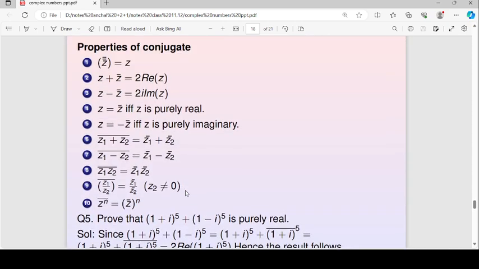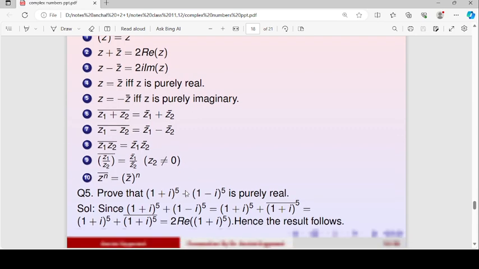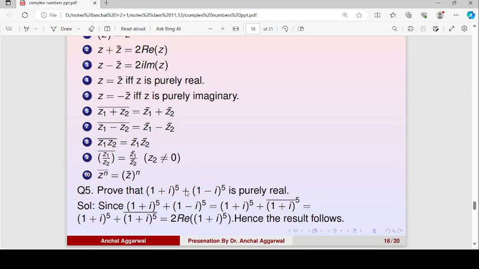Now these are some properties of conjugate. The conjugate of z conjugate is again z, z plus z conjugate is 2 times the real part of z, z minus z conjugate is 2 iota times the imaginary part of z, and similarly other properties. We will do one question in which we use these properties.